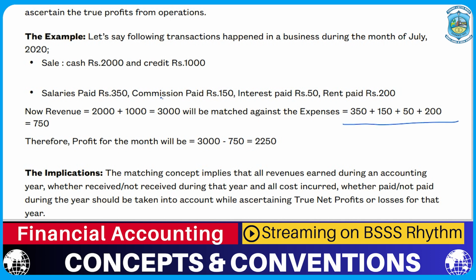So, against a revenue of 3,000, expenditures of 750 are incurred. So, the net profitability is revenue, that is 3,000, minus expenditure, that is 750. The real income is not 3,000 rupees, but it is after deducting the relevant expenses. So, the true profit for the business is 2,250 and not 3,000.